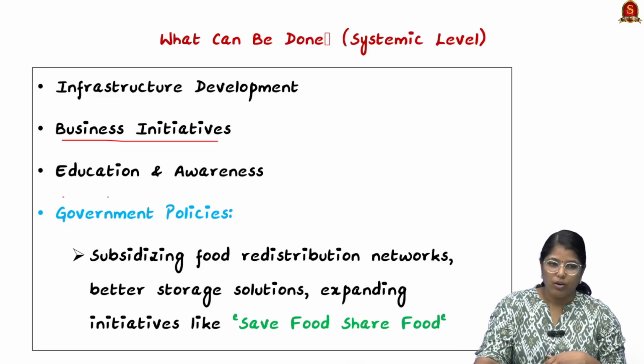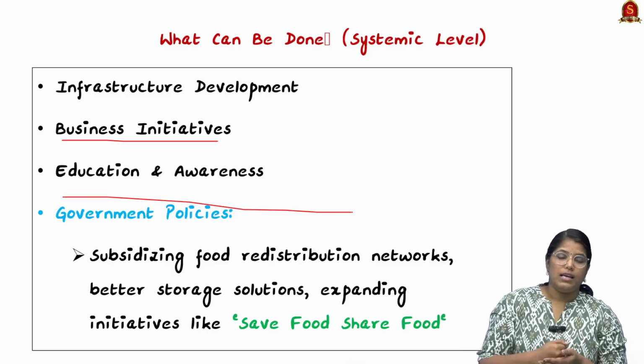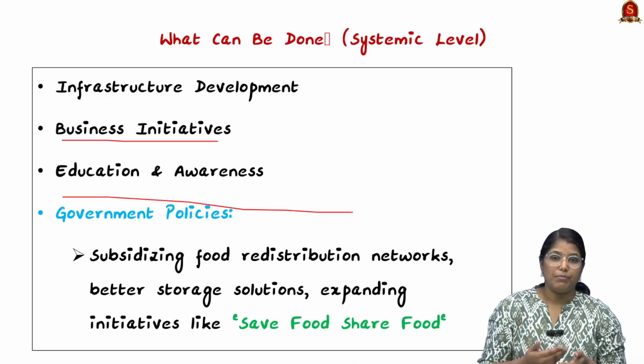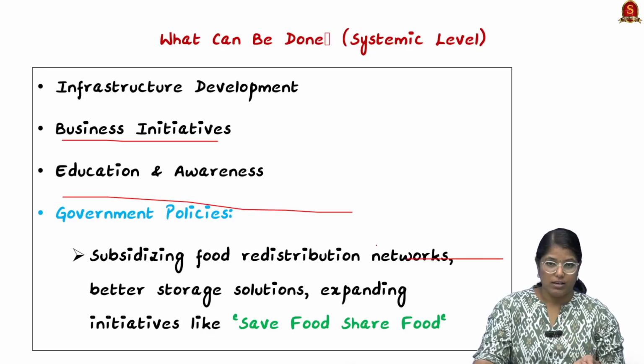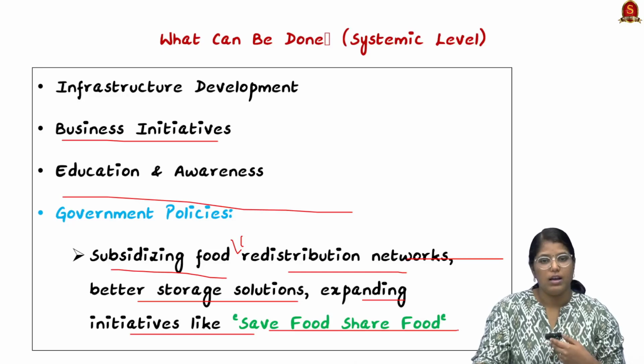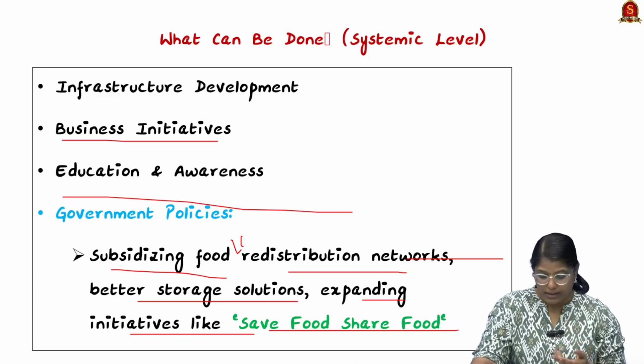And then we have to bring a lot of education and awareness. We can even train smaller kids to learn about it, and we can help them grow up with an awareness mentality. And we can bring in a lot of government policies. For example, we can bring in a subsidized food redistribution network. Remember this redistribution network. We can bring in better storage facilities, expand initiatives like Save Food, Share Food. So we can do those kinds of things.